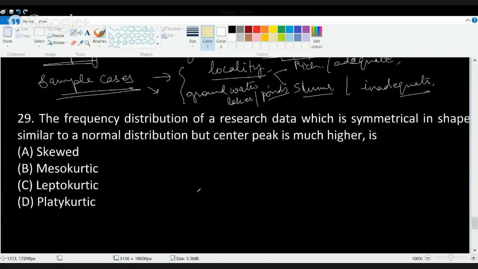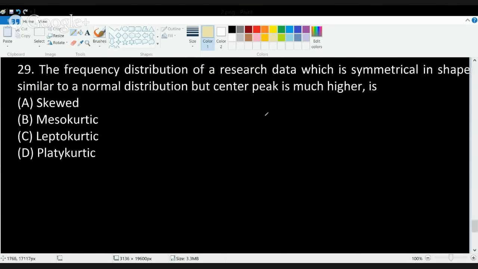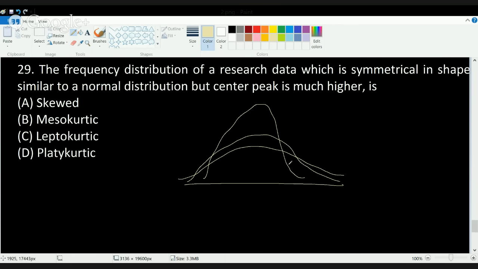The next question is: frequency distribution of a research data which is symmetrical in nature, similar to a normal distribution, but the center peak is much higher is. Now, in this question, you have a normal distribution curve, okay, and then you have three curves like this. So the first curve here, which is much more flat, is known as platykurtic. The middle one is known as mesokurtic, and the topmost is known as leptokurtic.